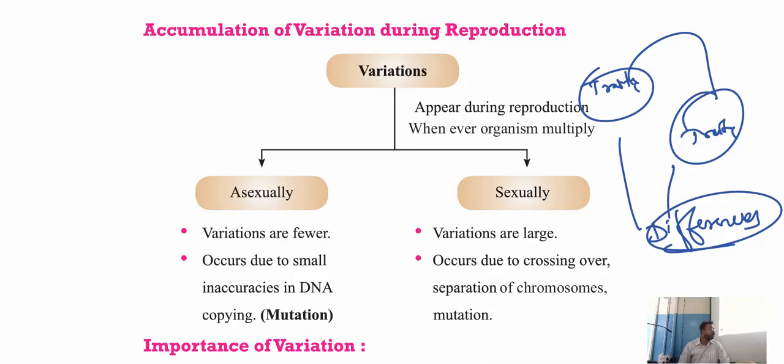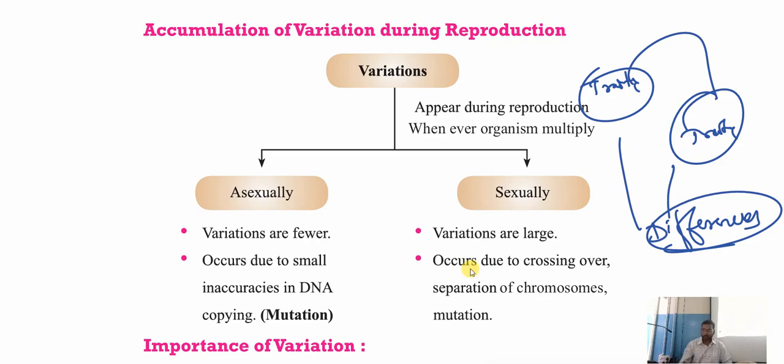Did you understand? When one trait is transferred from one generation to another generation, we can find certain variations after a certain period of time. When the first child is born, what is the shape of the child, and the second child who is born? You can compare yourself with your brothers and sisters. All are relatively a bit different from each other, isn't it? That is called accumulation of variation. Understood the meaning?